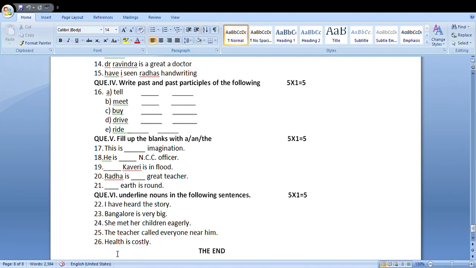Health is costly. Wow, beautiful sentence. Health, noun; is, verb, to be verb; costly, adjective. Don't be in confusion. Though this word ends in ly, it is not an adverb.